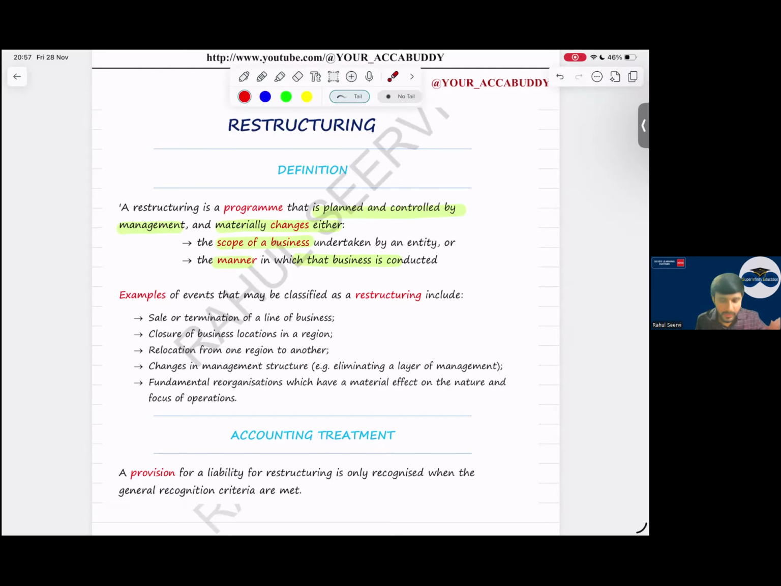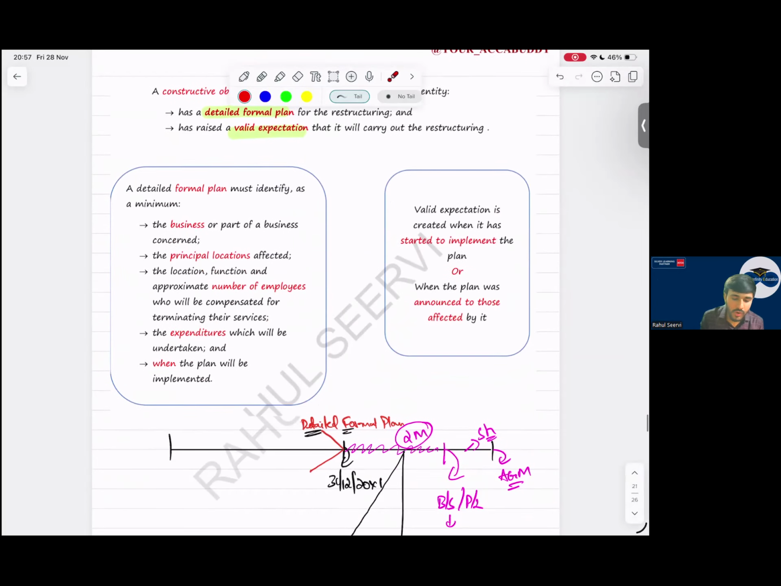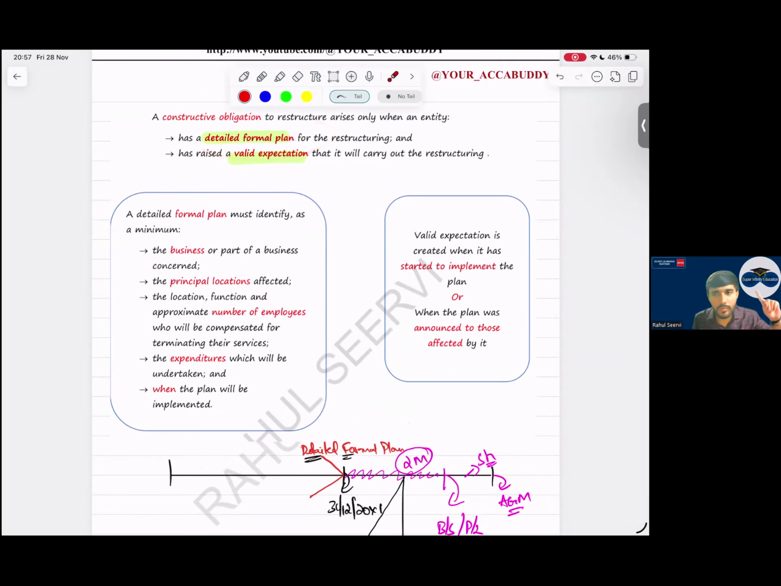Provision, yes, when two conditions are met. What are the two conditions? A detailed formal plan should be there, and a valid expectation should be there. If a detailed formal plan is there and a valid expectation is there, then for restructuring we can recognize the provision.